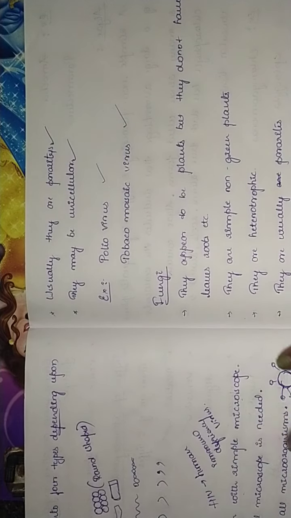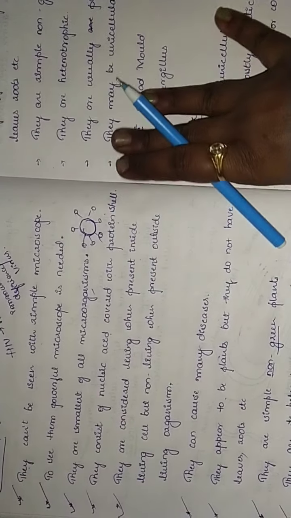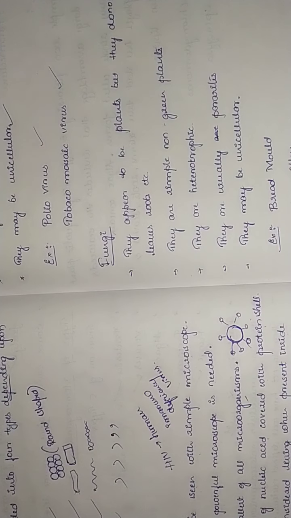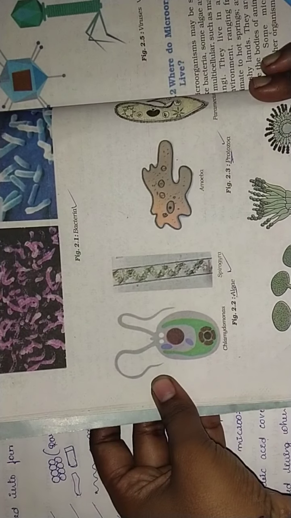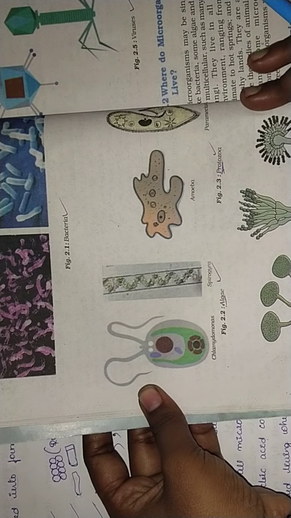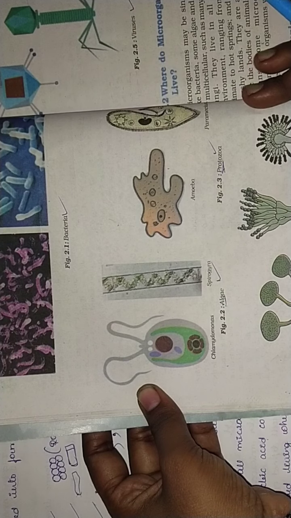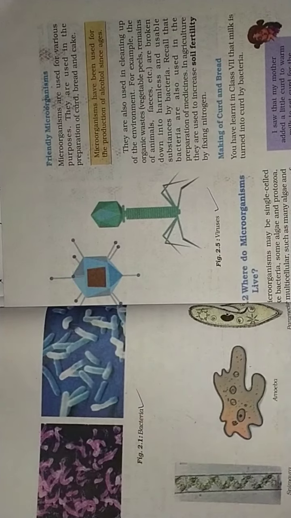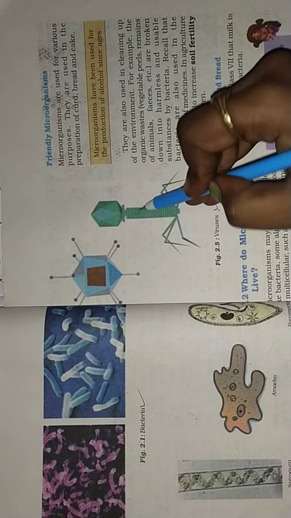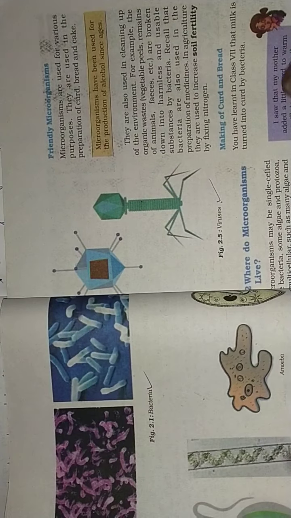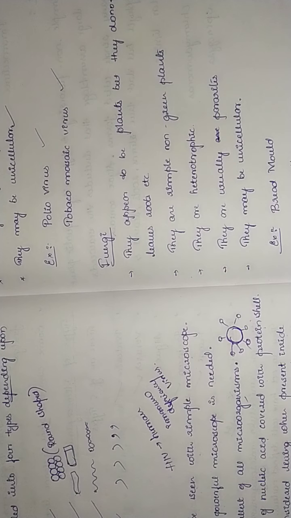So while writing in the classwork book, write these points of viruses and write the virus diagram. Here you can see the virus diagram. These two diagrams you can draw in the classwork book. And the next one we are moving on with is fungi.